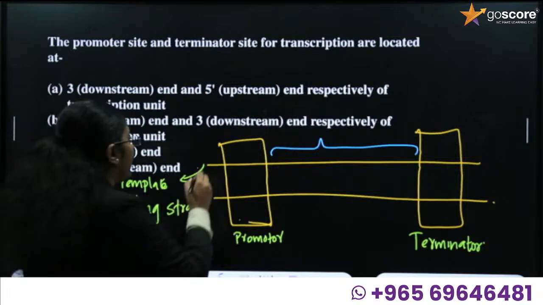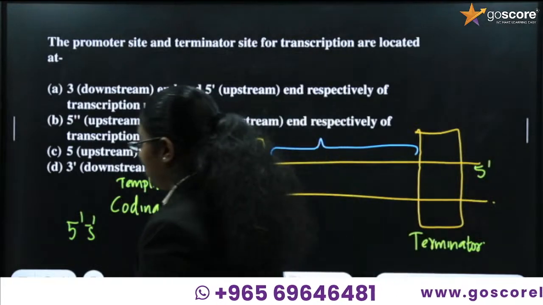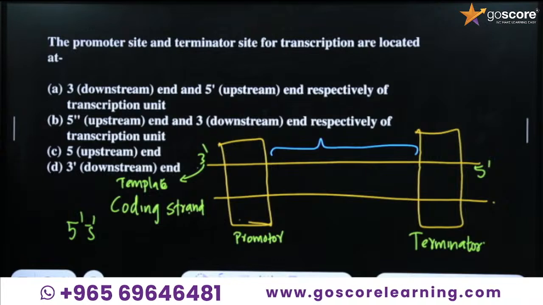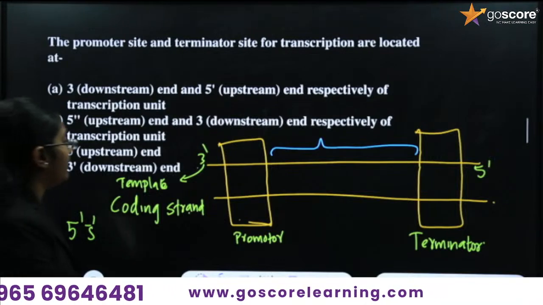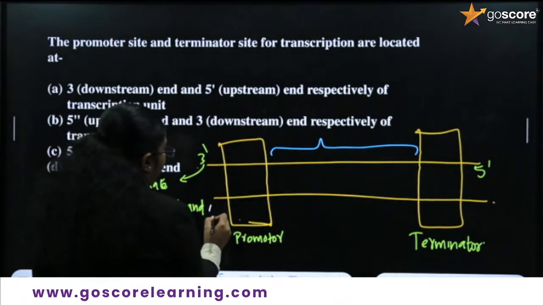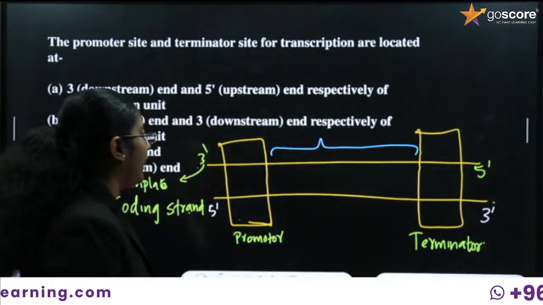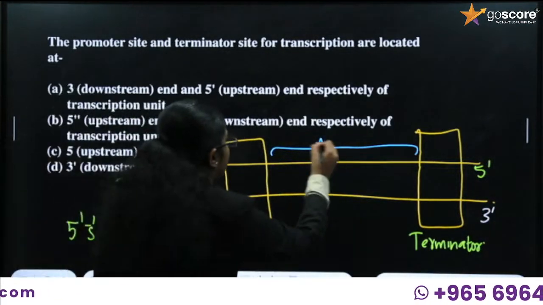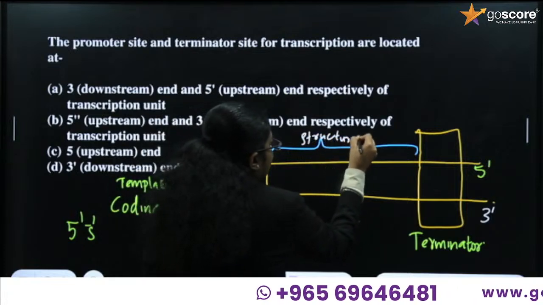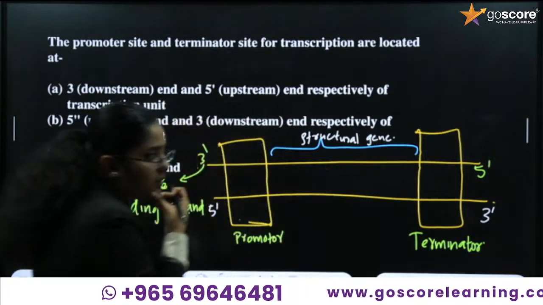So the template will be 3 prime, 5 prime, whereas this one will be 5 prime, 3 prime. And this is the structural genes flanking between the promoter and the terminator.